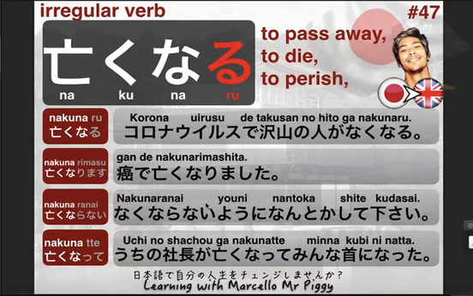Or in this case, in order not to die, or in order not to pass away.